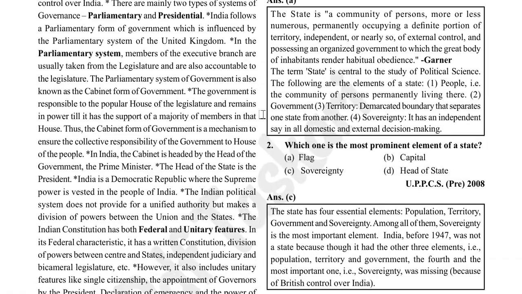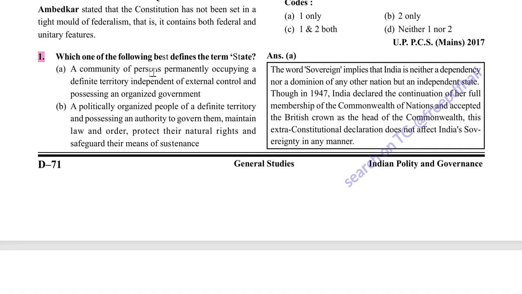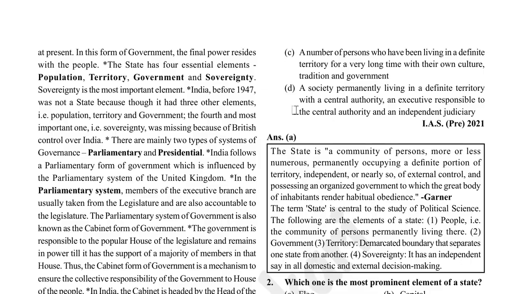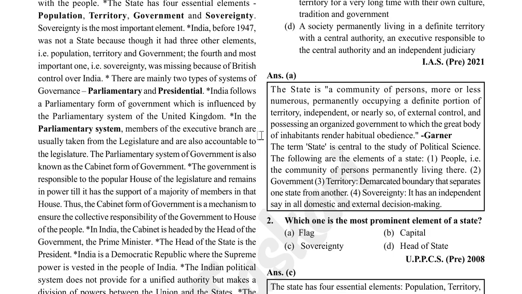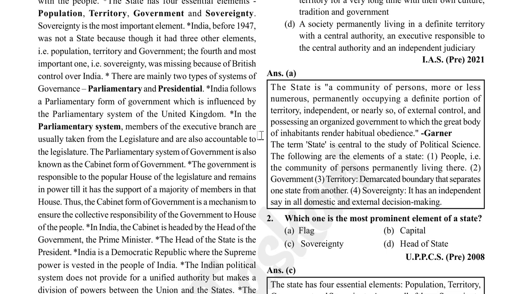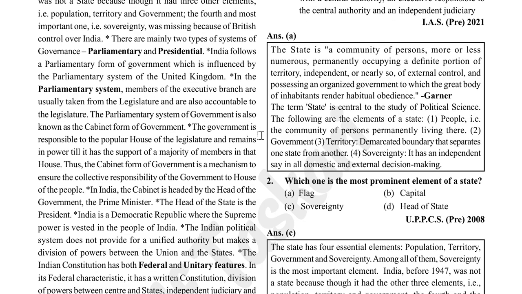Option A is correct. A community of persons permanently occupying a definite territory, independent of external control and possessing an organized government. So, the state is a community of persons, more or less numerous, permanently occupying a definite portion of a territory, independent or nearly so of external control and possessing an organized government to which the greater body of inhabitants render habitual obedience. This is Garner's definition.